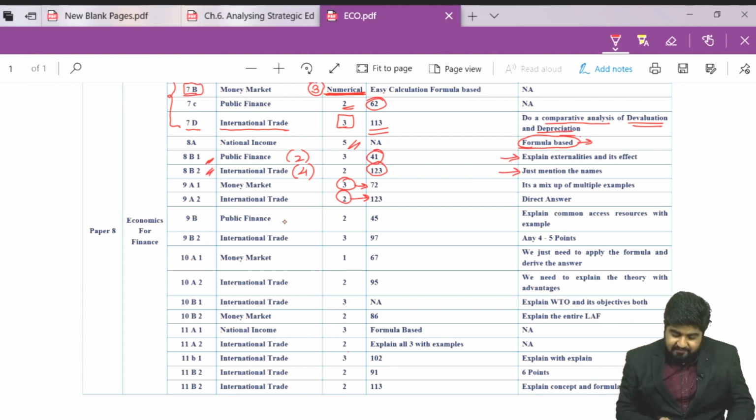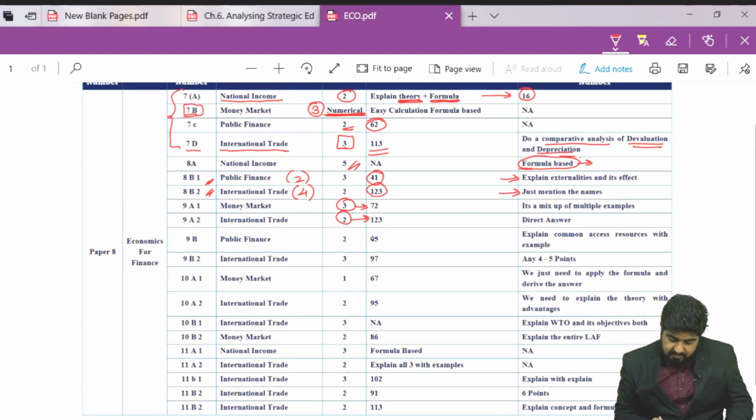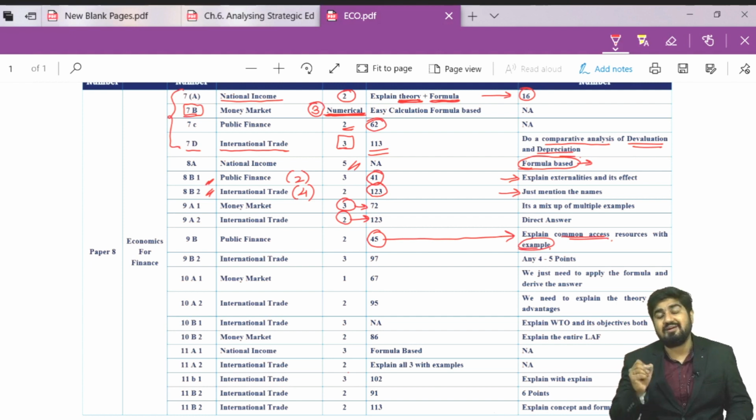In public finance, you will find that is chapter number 2, worth 2 marks it was there, and it is present on page number 45. Which page, students? Page number 45. You had to explain common access resources, and along with that you also have to write down the examples of why it is a market failure.